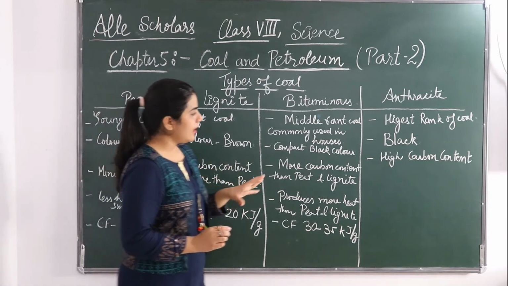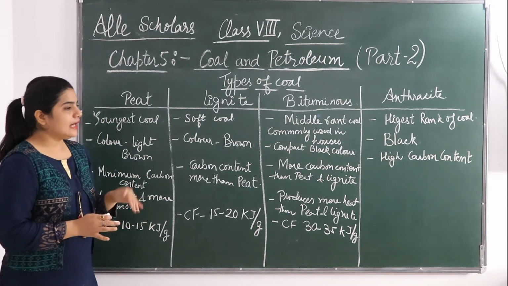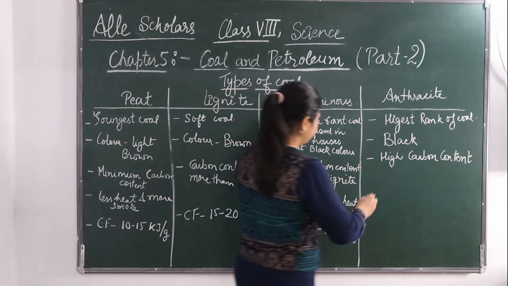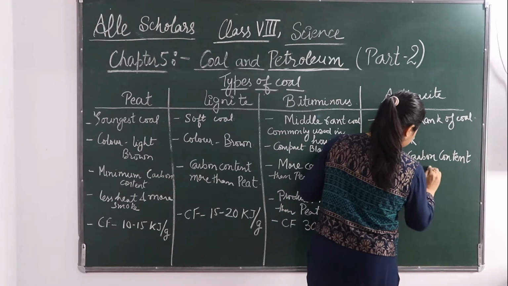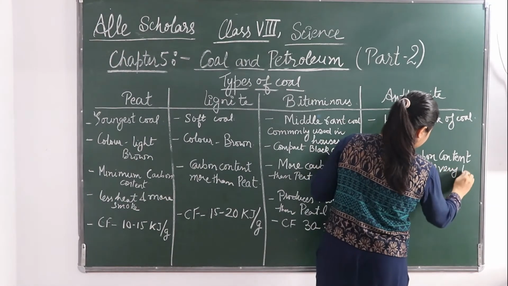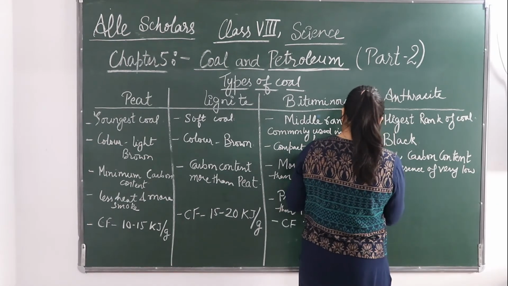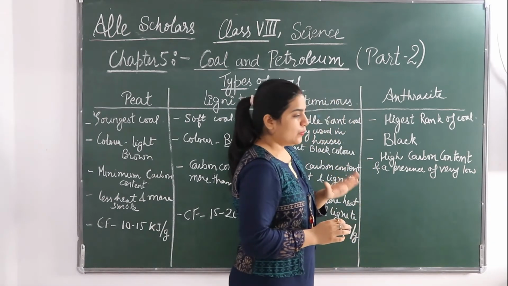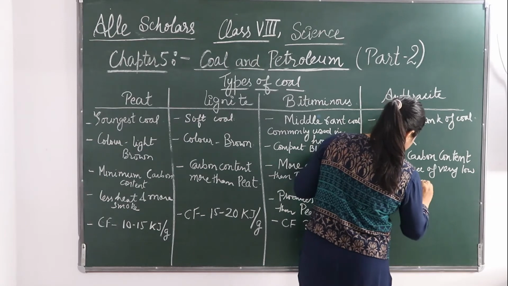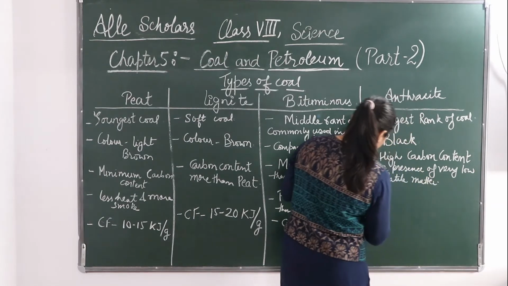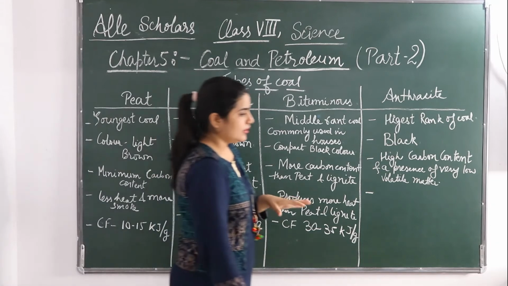Okay, it has a high carbon content, very high percent of fixed carbon is there, and a presence of very low volatile matter.